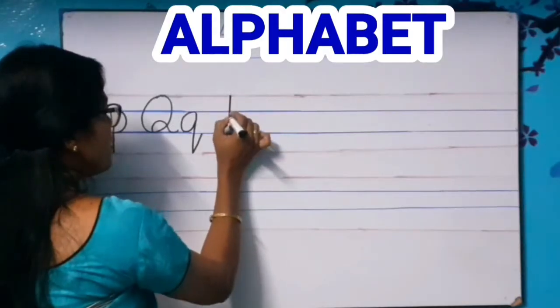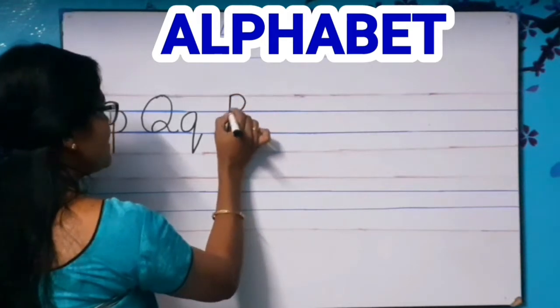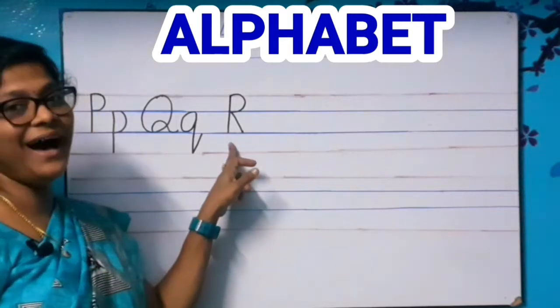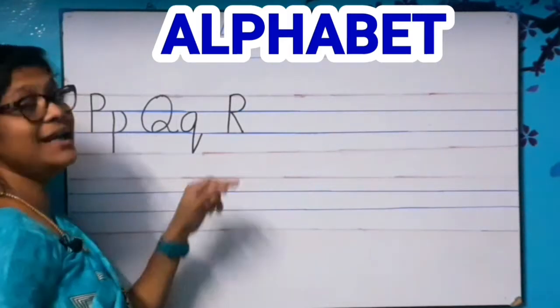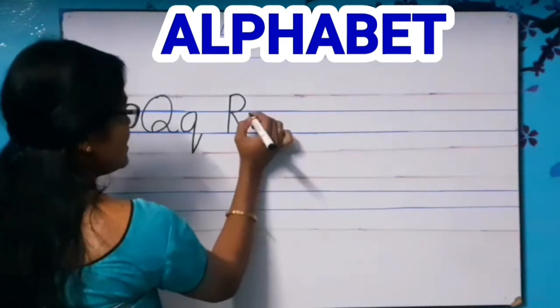Draw a standing line from the red line stop, then a right curve, then a right slanting line. Capital R. All of you say capital R. Try it in your notebook, my dear children.